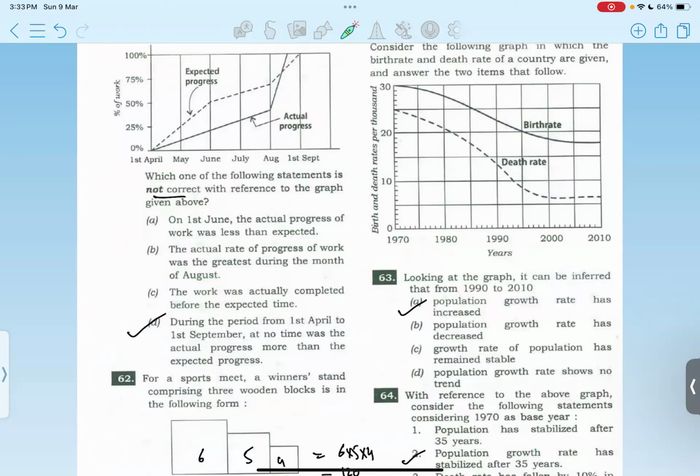Option D. 63. Option D. How? D, population growth rate shows no trend.